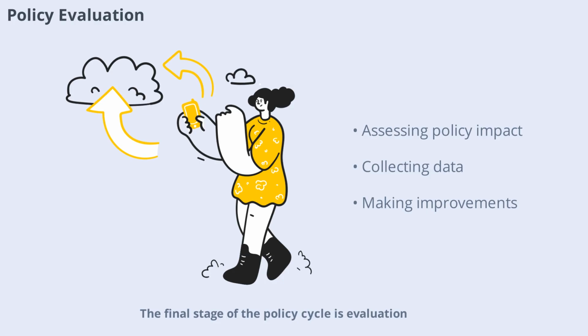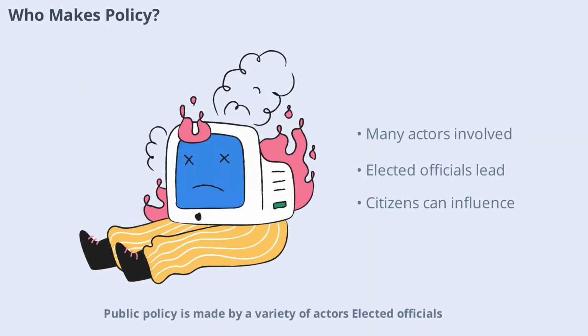The final stage of the policy cycle is evaluation. Policymakers and analysts assess whether the policy is achieving its goals. They collect data, review outcomes, and listen to feedback from the public. If the policy isn't working as intended, changes may be needed. Evaluation helps ensure that policies remain effective and responsive to society's needs. It also provides valuable lessons for future policy decisions. Public policy is made by a variety of actors.